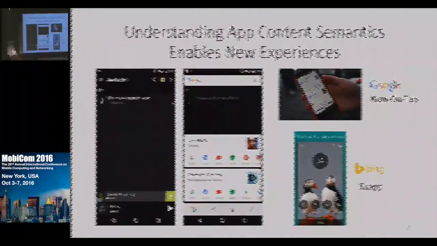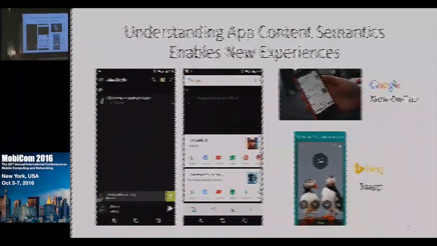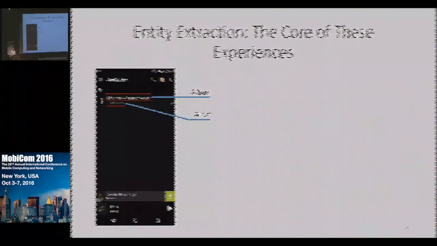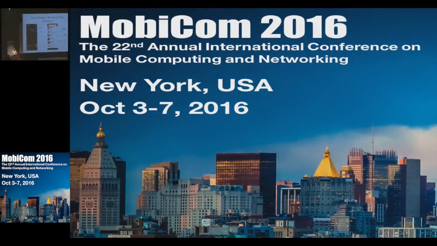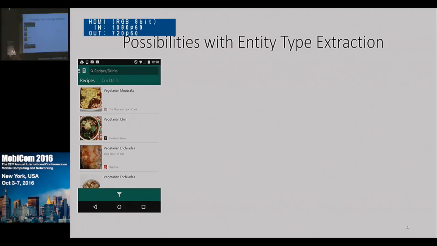Google Now on Tap and Bing Snap are some examples of this emerging technology. Entity extraction is the core technology that enables all of these features. Simply put, it is extracting all of the text you see on the screen, and it is associating semantics with that text. So for example, here, I'm assigning the semantics or the entity album to the raw text, Shockwave Supernova. Similarly, I'm assigning the entity artist to the raw text, Joe Satriani. And here are some other examples of entities, for example, restaurants, addresses, and cuisines.